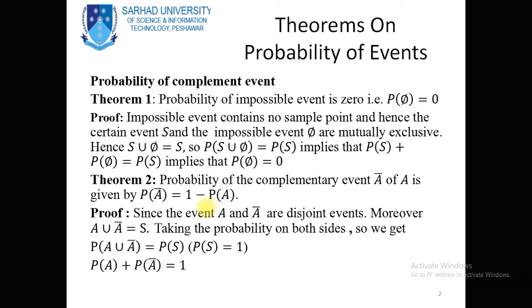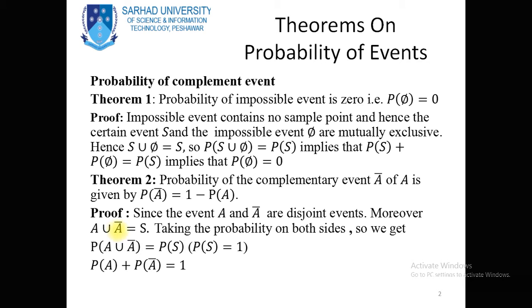Now for the proof, the event A and the complement of event A are disjoint sets. Disjoint sets mean that these two sets, A and A complement, have no common element. Two sets are called disjoint sets when they have no common element. Moreover, the union of these two sets, A union A complement, is equal to S, where S is the sample space.